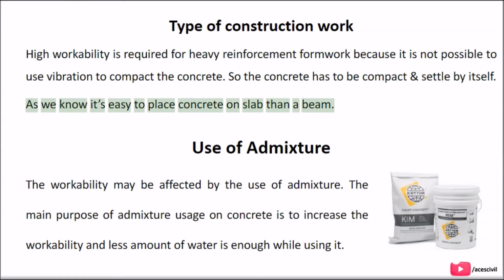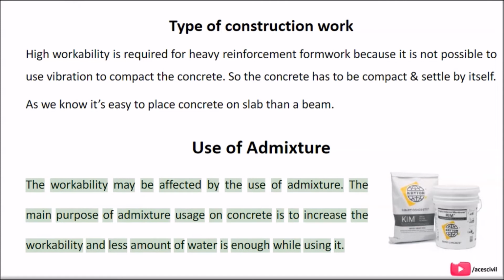As we know, it's easier to place concrete on a slab than a beam. Use of admixture. The workability may be affected by the use of admixture. The main purpose of admixture usage in concrete is to increase the workability, and less amount of water is enough while using it.